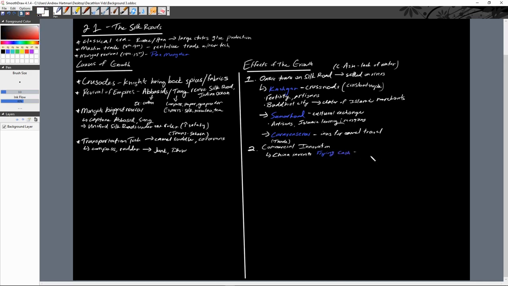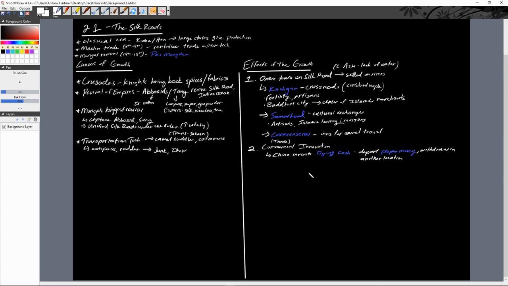Right. So flying cash is a pretty crucial innovation. This allows people to deposit paper money in one bank in a different city. You get a slip of paper that says you have this much money, and then you can withdraw it in another location. This makes merchants much safer because they don't carry money on them. And since it's under their name, it's a lot more secure. You could see a bandit knowing your name and taking it, but a lot of times the bandits wouldn't know your name, so you couldn't necessarily steal somebody's flying cash.